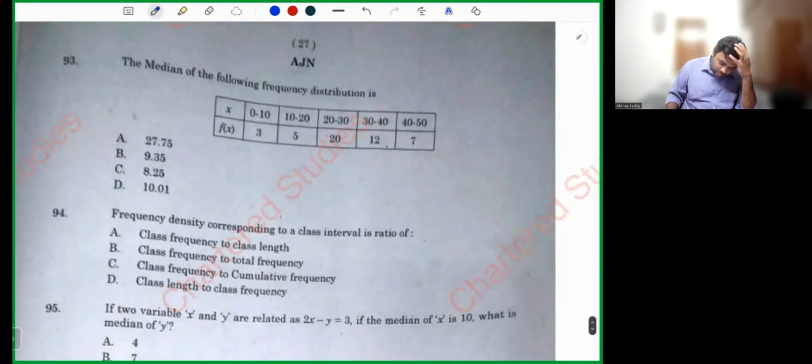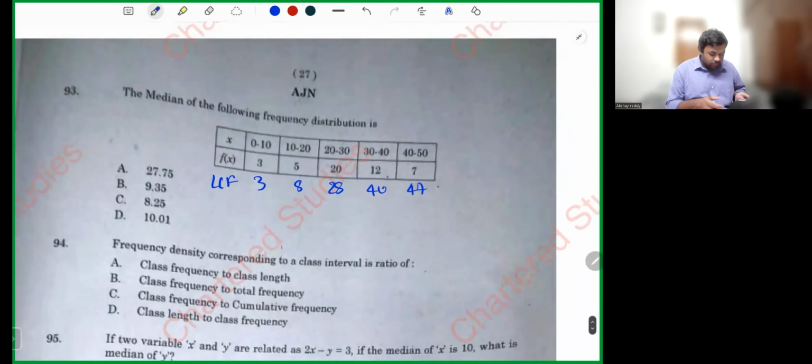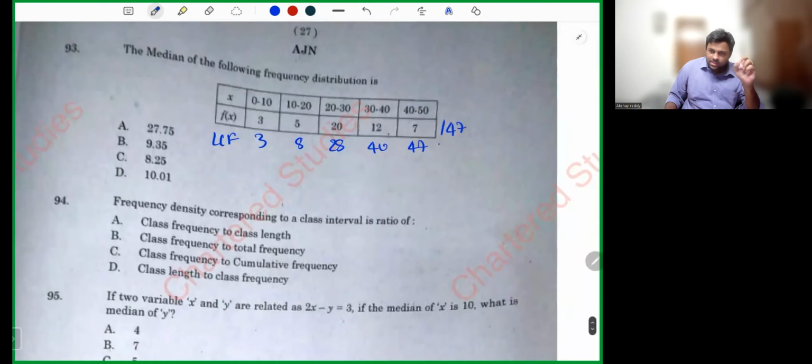Median of following frequency distribution. So how will you calculate median, my dear friends? First step is you should do LCF. 3, 8, 28, 40, 47. 3 plus 5 plus 20 plus 12 plus 7, 47. Then I hope you remember, first step is LCF. Second step is n by 2. 47 by 2.